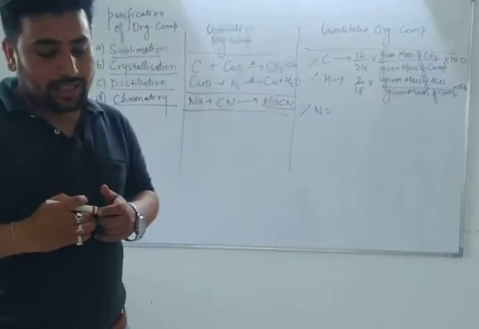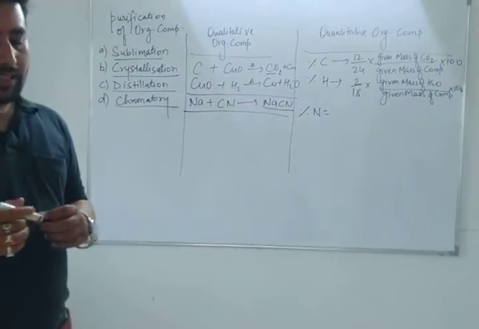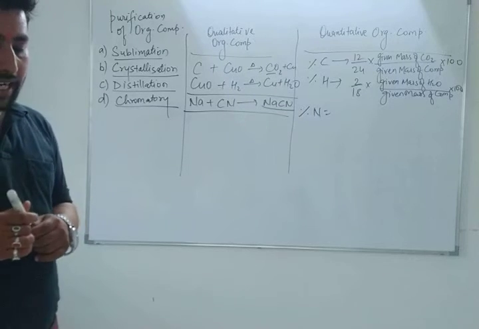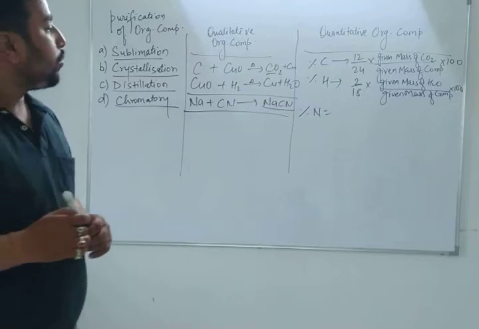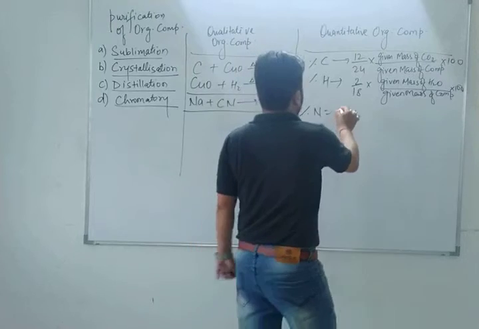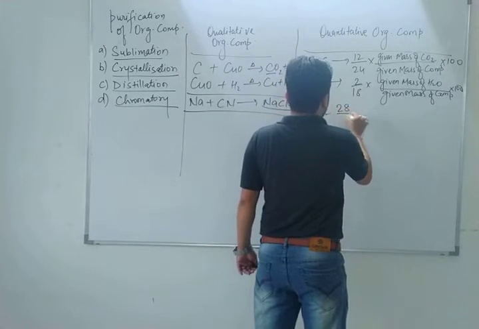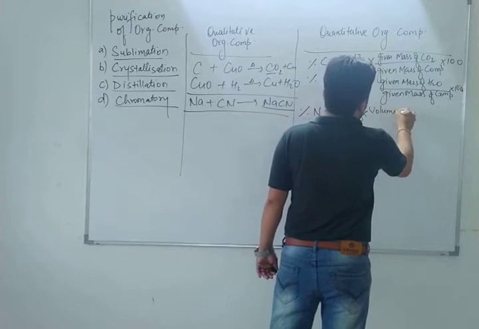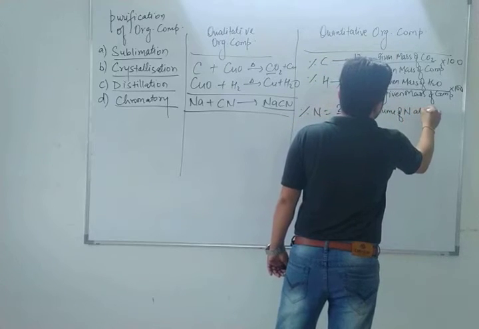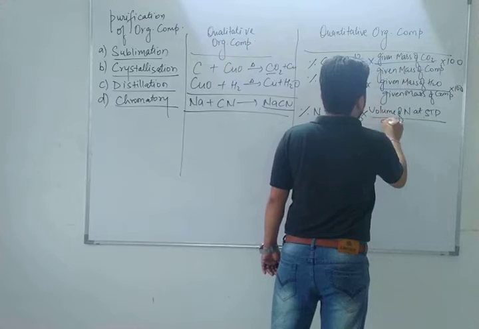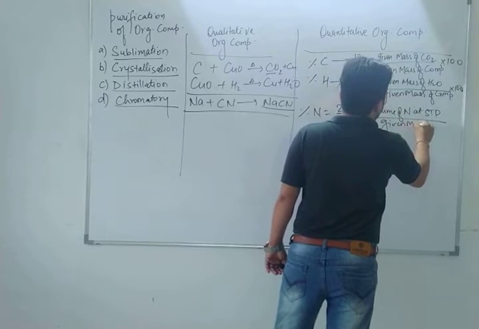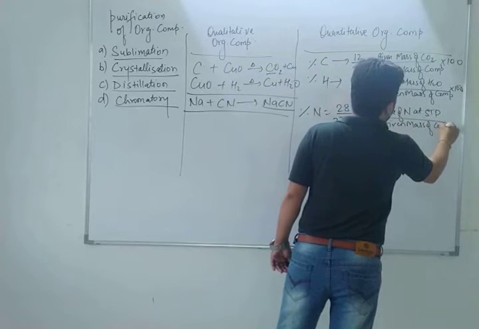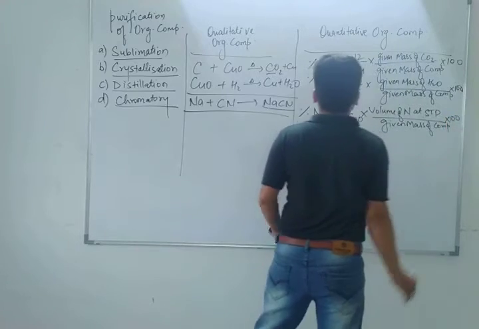In Dumas method, we calculate using STP, standard temperature and pressure: 28 by 22,400 into the volume of nitrogen at STP by the given mass of compound, into 100. So this is the method called Dumas method.